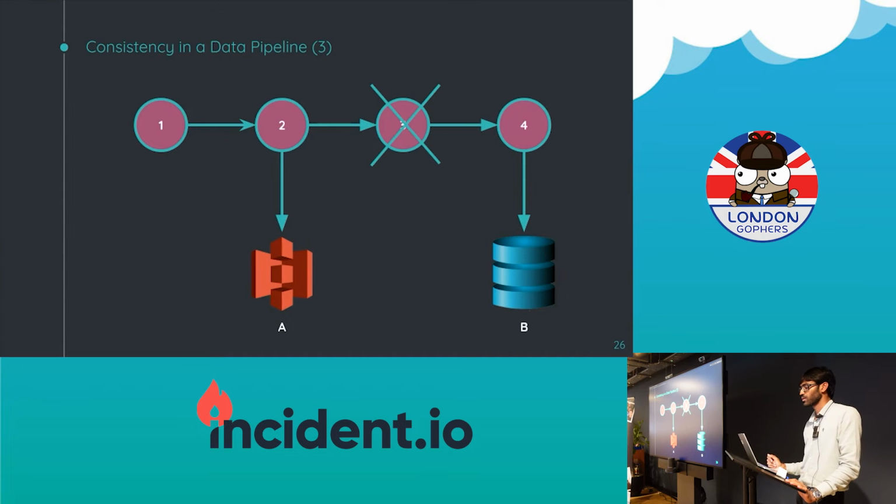Let's say one day step 3 goes wrong and crashes, like when the pipeline is running step 3, it fails. So now what happened in this case is that we updated the data on S3, which is A, but not in the database, B. And now these two will not have consistent information. That may be a problem for an application that you are building, because you read from A and you're like, oh, this user exists in A, but how come it does not exist in B?